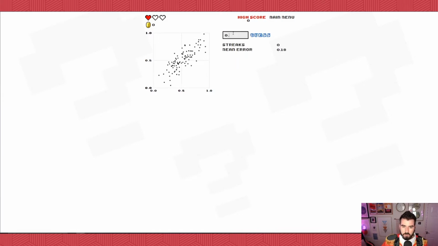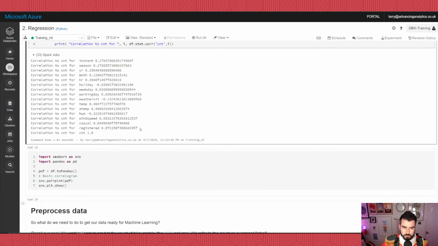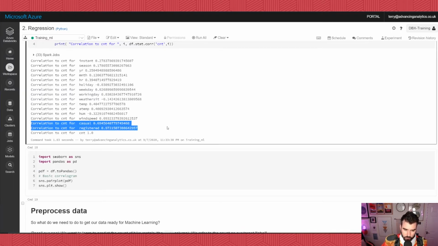0.8, right? So we can see how well correlated these are. This is what we're talking about when we're building out that correlation plot here, okay? So these two values are potentially quite problematic for us. They may look like really good things to include in our model, but what they actually are is that plus that is equal to this. Okay, so we don't want these.